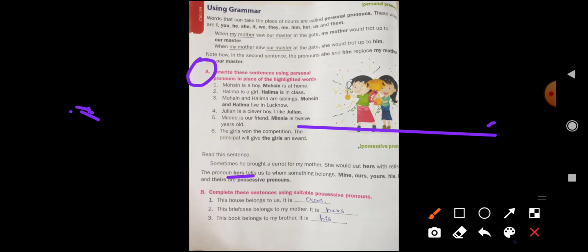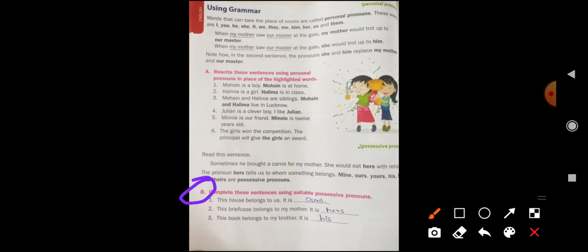Children, shall we? Now come to section B. The first sentence is: The house belongs to us. It is ours. The briefcase belongs to my mother. It is hers. This book belongs to my brother. It is his.